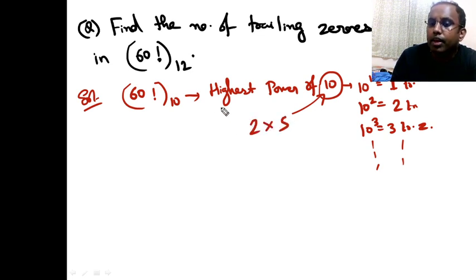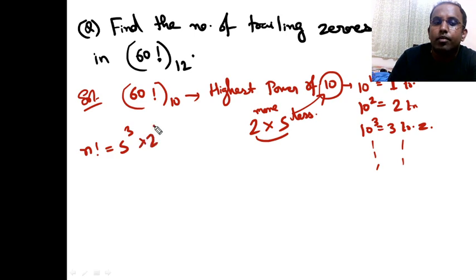Okay? And in any factorial, obviously the power of 2 will be more and the power of 5 will be less, right? So pairings of 2 and 5 will decide how many pairs I can make. Whichever is less will decide, na? So let's say in n factorial we have only 5 power 3 and we have 2 power 7. How many zeros will it give? It will be decided by the lesser power. So if it is 5 cube there, I can only make 5 cube into 2 cube for zeros, right? So it ends with 3 trailing zeros.